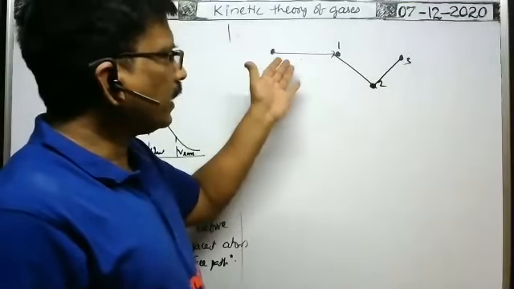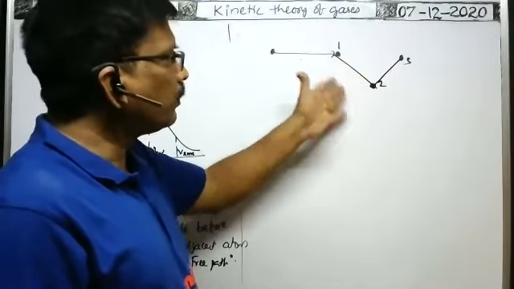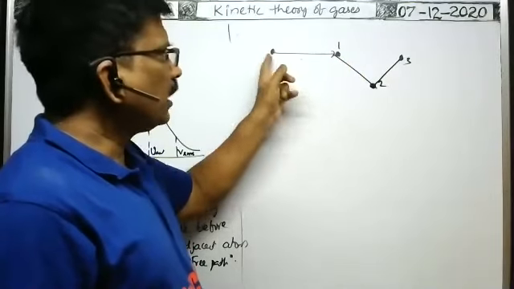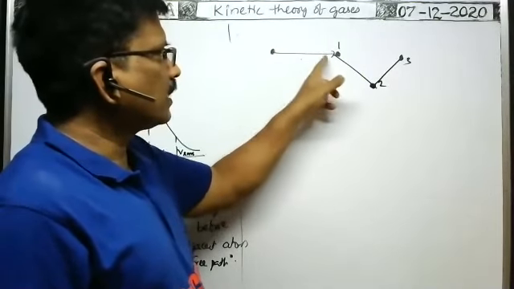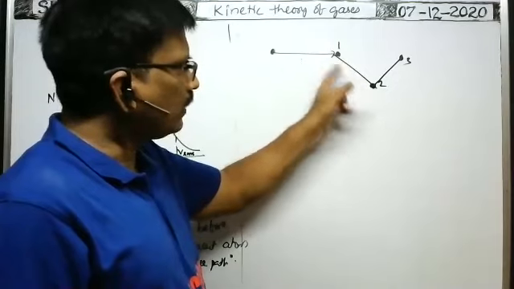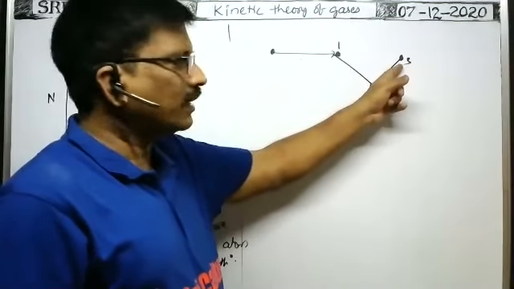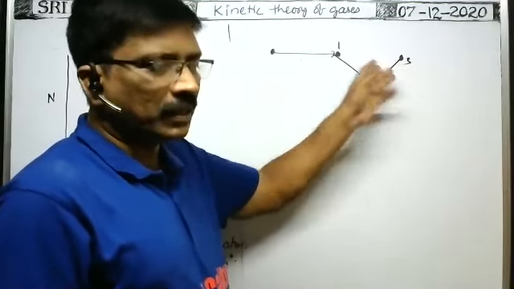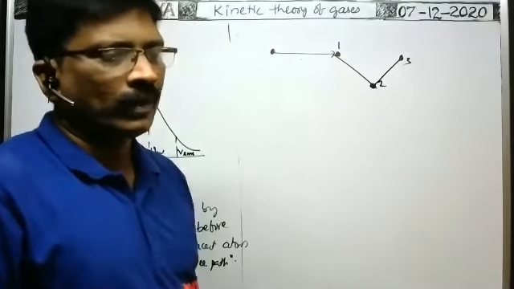Suppose we have taken three free paths for the same particle. Before the first collision, it travels a distance s1. To make the second collision, it travels a distance s2, and for the third collision s3. So s1 plus s2 plus s3 by 3, that is the mean free path.